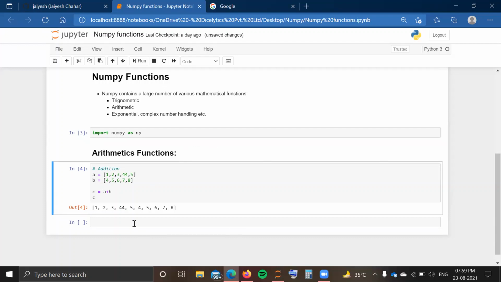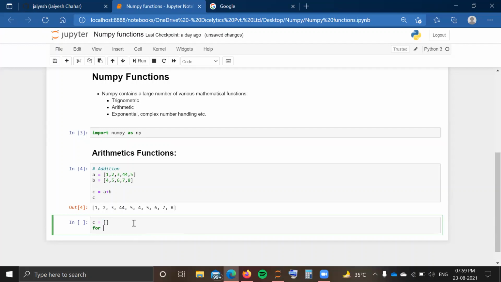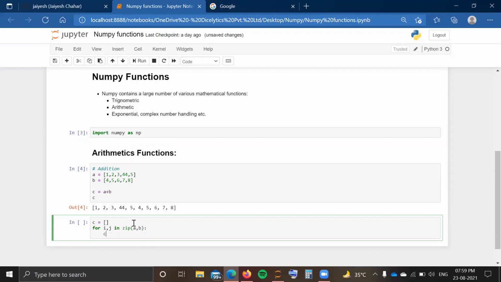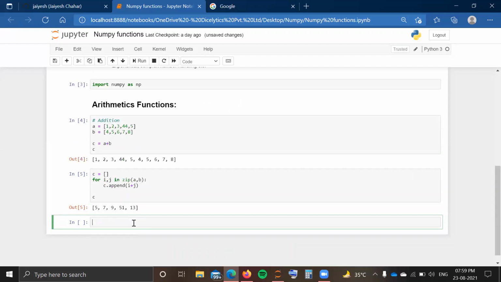In that case, I need to write a for loop and use a zip function. We cannot do it simply. Let us say I define an empty list C, and I write a for loop for i, j in zip of A and B, and I append i plus j to my empty list C. In that way, you get the addition in C. Lengthy process, yeah, I know.